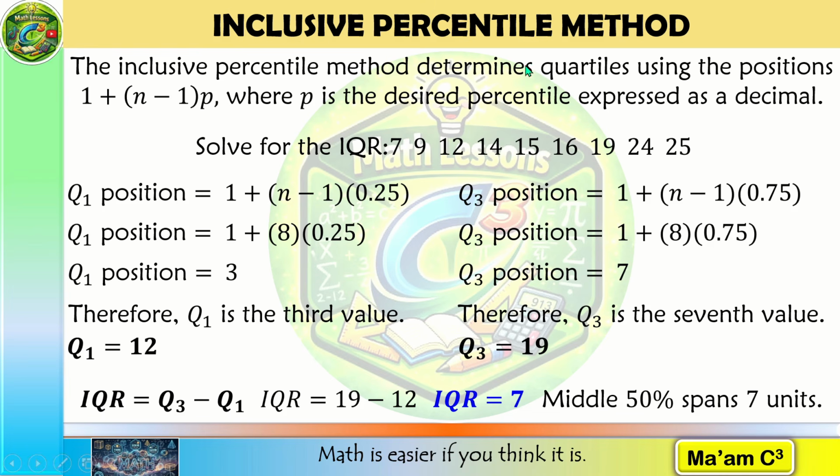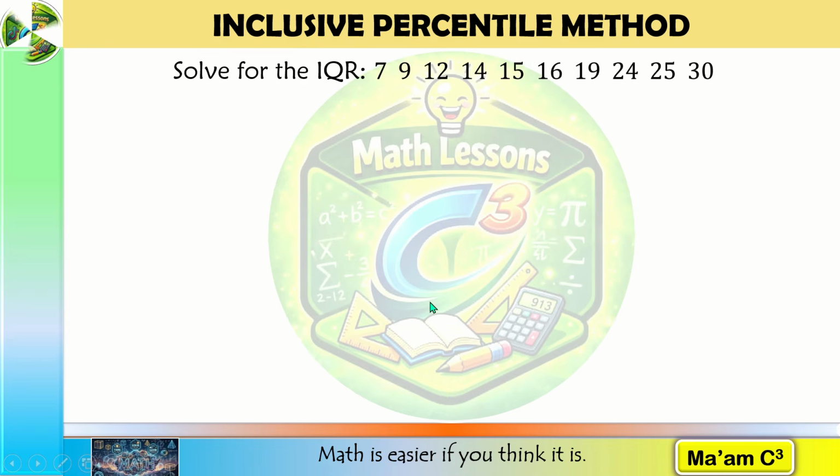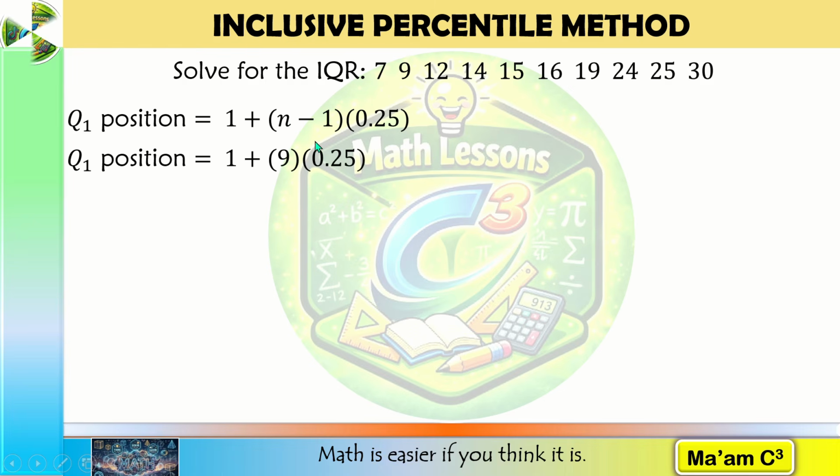Let's see how the inclusive method works when there are 10 observations. Let us solve for the IQR. We're still going to use the formula 1 plus quantity n minus 1 times p. So for the first quartile position, our n is 10 this time, so 10 minus 1 is 9. 9 times 0.25 is 2.25, plus 1 is 3.25. 3.25 lies between the third value, 12, and the fourth value, 14.